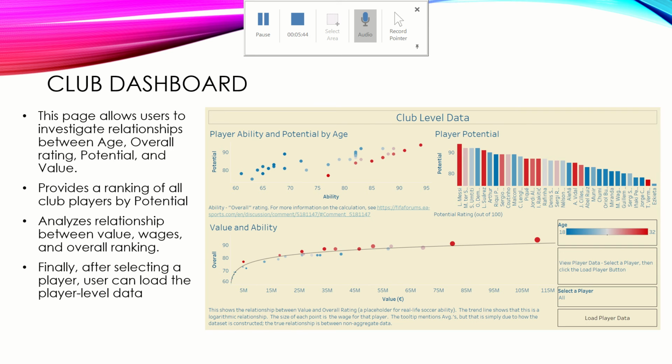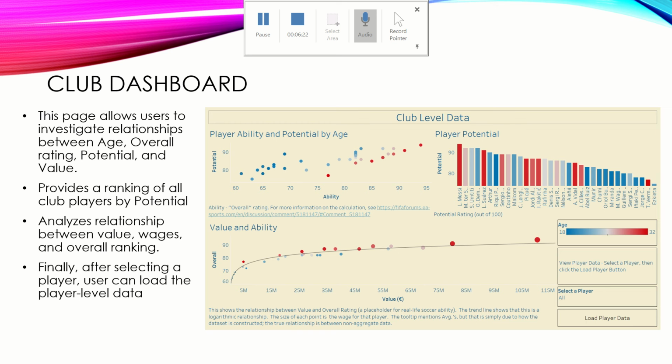Now, I thought this was a particularly helpful dashboard for me personally because I found it very clear to see the relationships, especially with the bottom left chart for value and ability. There's a clear logarithmic relationship, and when you look at the trend line, this actually has an R-squared value of very close to 1. It's over 0.95. So it's explaining a lot of the data. It's a very good fit for our data. And it has a very, very low p-value of less than 0.001. So, very confident with that trend line, and so we can say certainly that there is such a relationship.